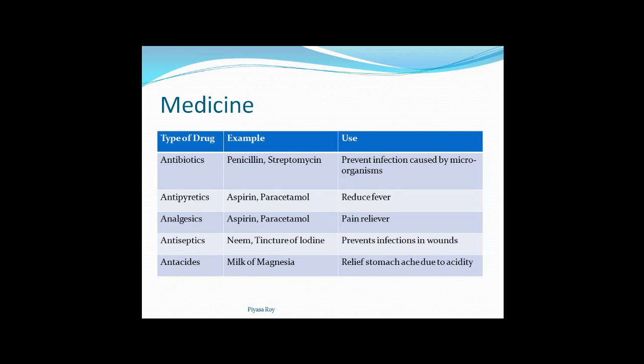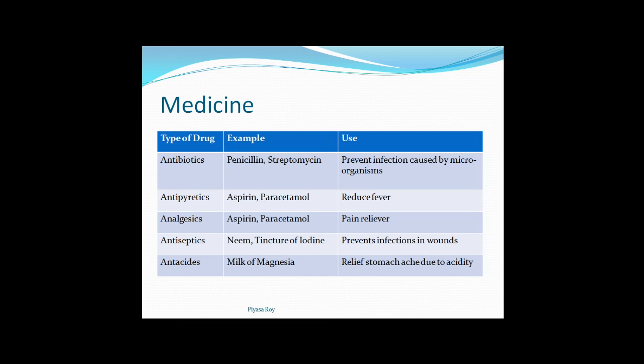Next, medicines. These are very much important. Here we will read the types of drugs, their examples and their uses. Most of the drugs you know the names and their uses also, because in our daily life we use those.